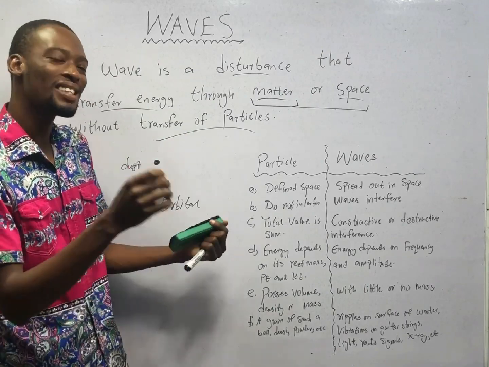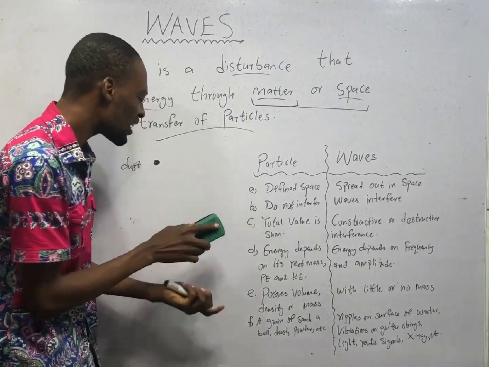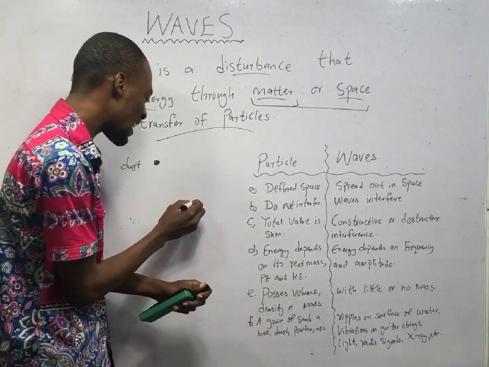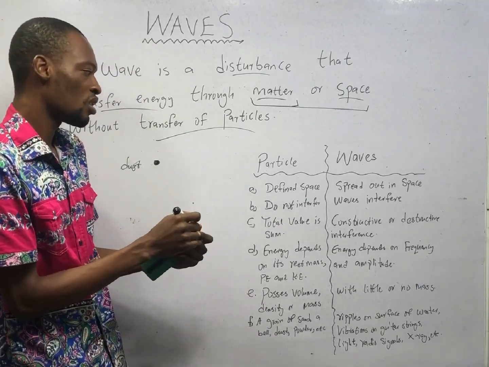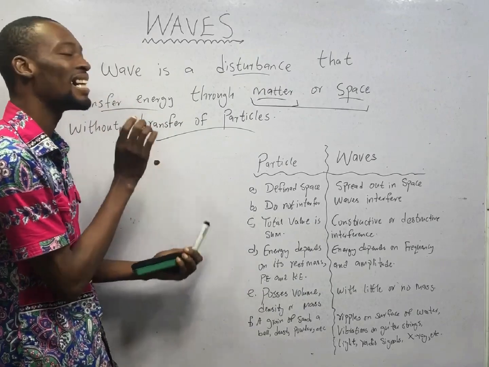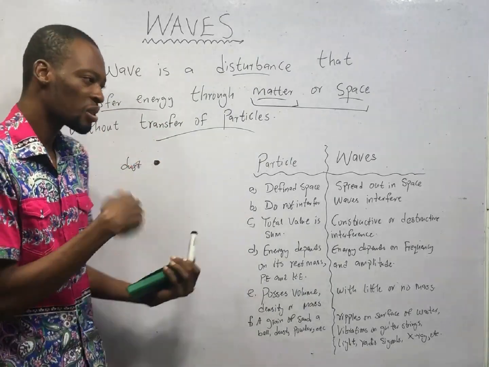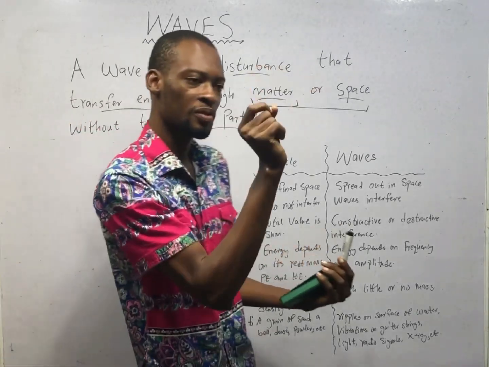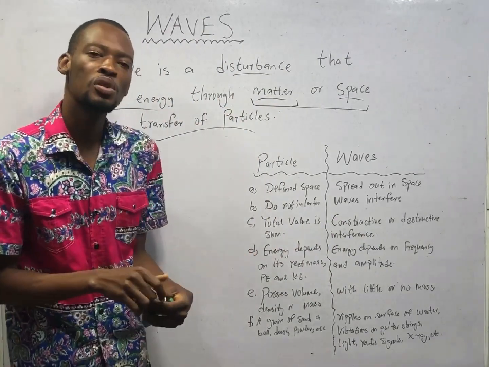So they don't occupy defined space. You cannot say that this wave is here and it must be there. No. Waves spread out. Meanwhile, particles are in a defined space. You can say, okay, look at that particle there, let me touch it. But it is not true for waves.